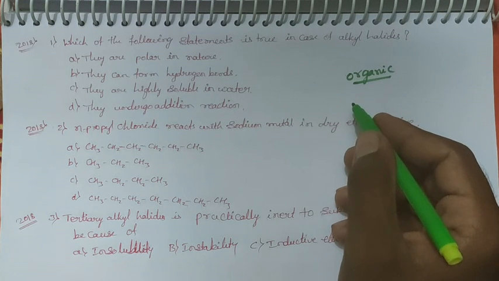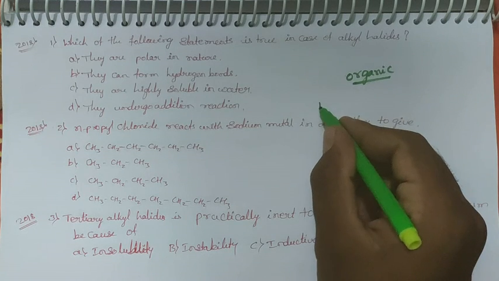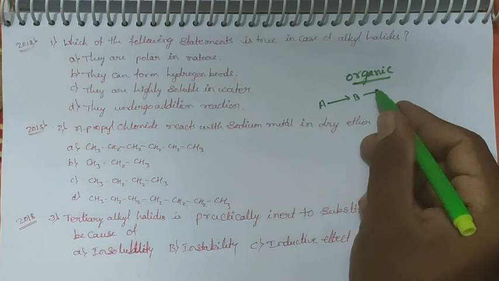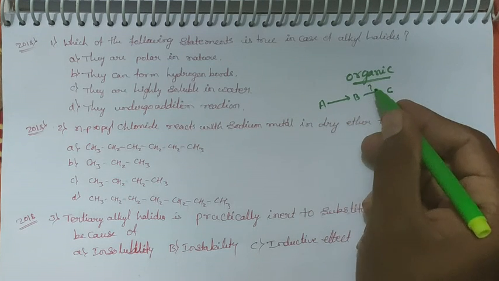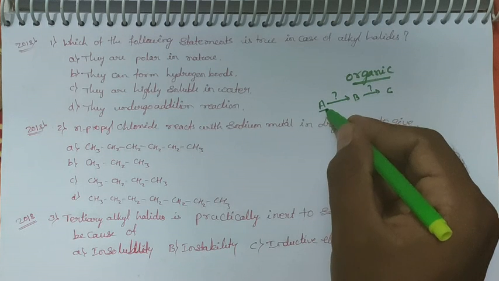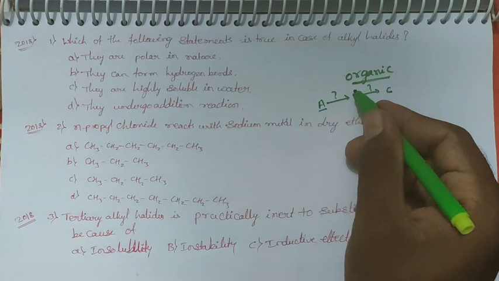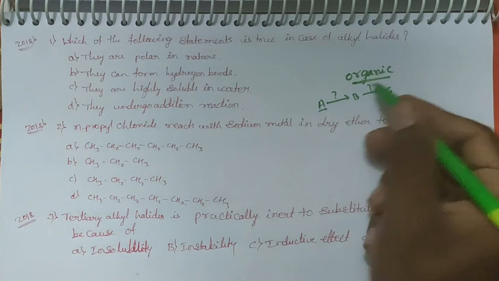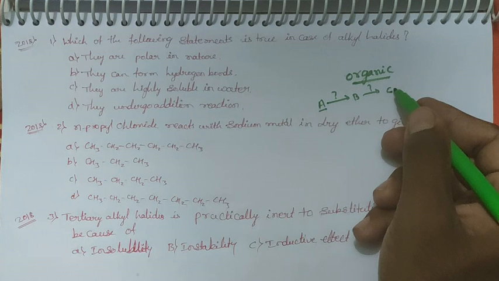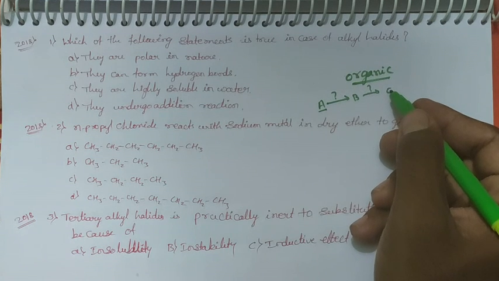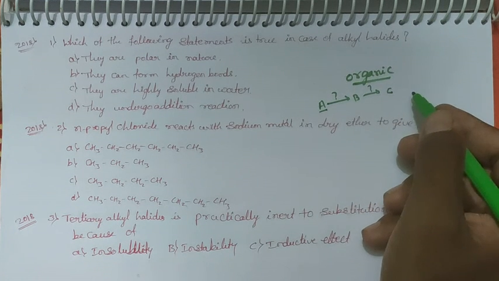They are asking questions like, for example, one reaction takes place A, and what is the product B, and next what is the product C. Sometimes they are asking the reagent also. A may be regarding haloalkanes and haloarenes, B may be phenols and aldehydes, and C sometimes they are asking the IUPAC name. This is also regarding past position knowledge. Therefore, whenever you are solving organic questions, dear students, you have to be perfect in the whole of organic chemistry, means first PUC as well as second PUC knowledge.